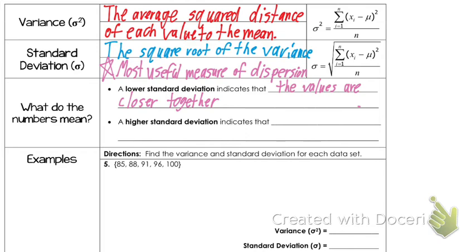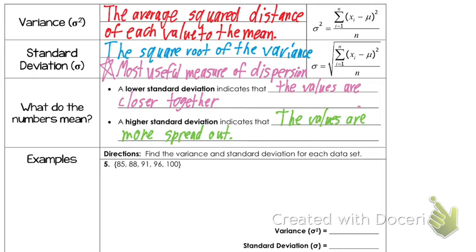Whereas a higher standard deviation is going to mean the opposite: the values are more spread out. So let's do one example of it this way, and I'll talk about what we can do after that.